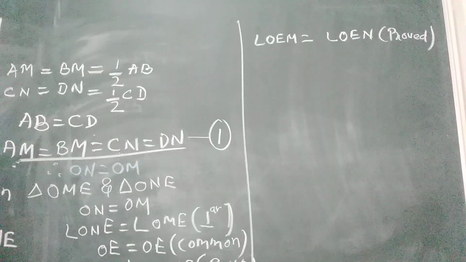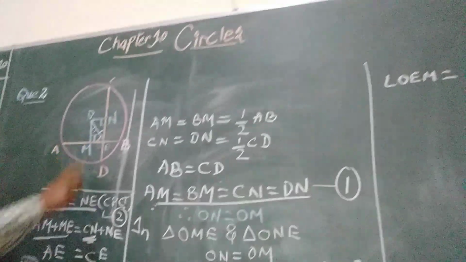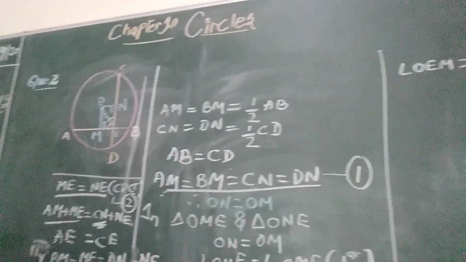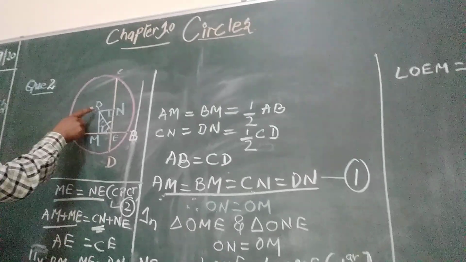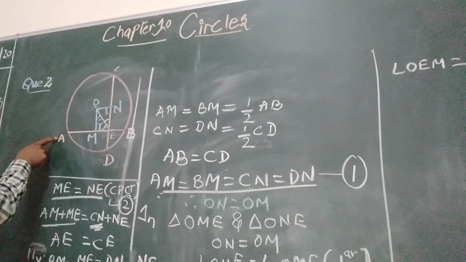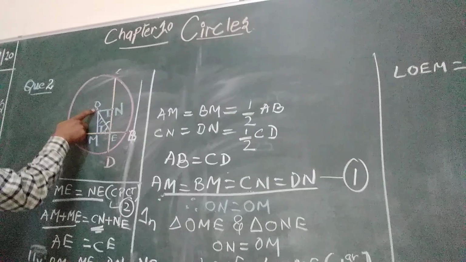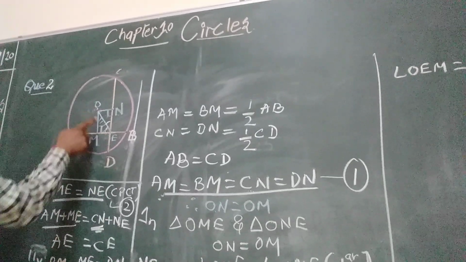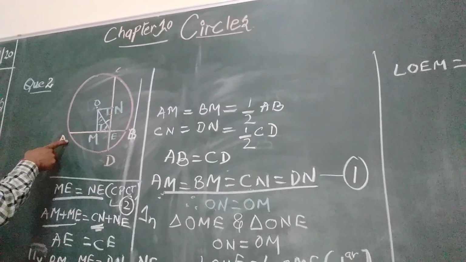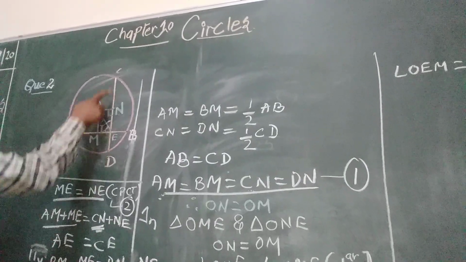Now you can see that OME is lying on the chord, so we can write that angle OEA is equal to OEC.